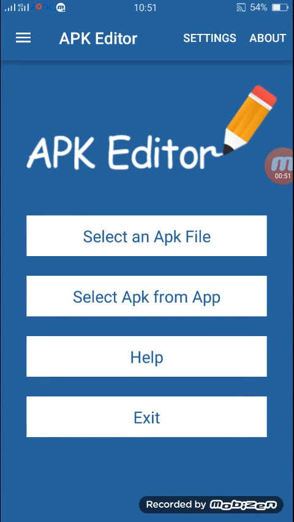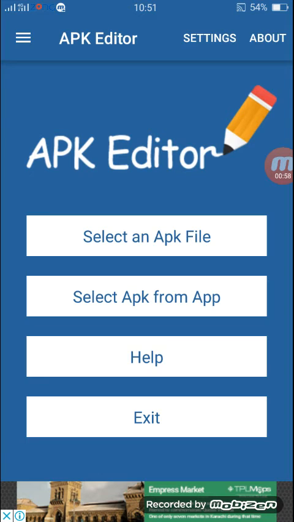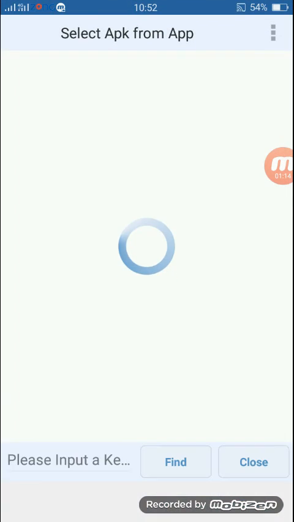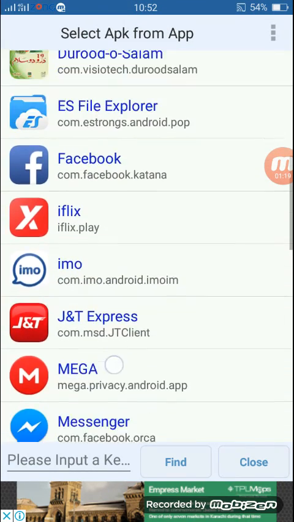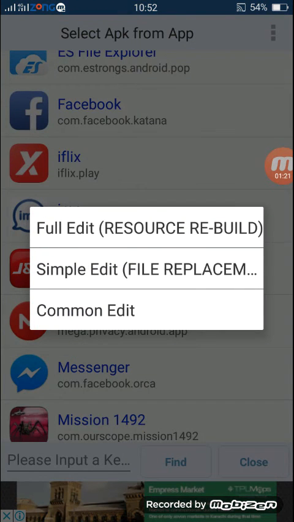Now, this is for an APK that is not installed, but you want to edit that APK. And in the second option, these are the apps that you have installed in your Android phone, and you want to change or edit that app. So we have installed IMO. Now go to select APK from app. Now search for IMO. It's right there.